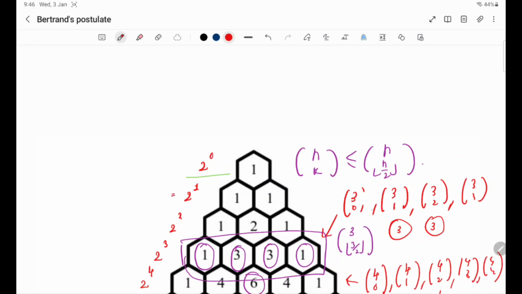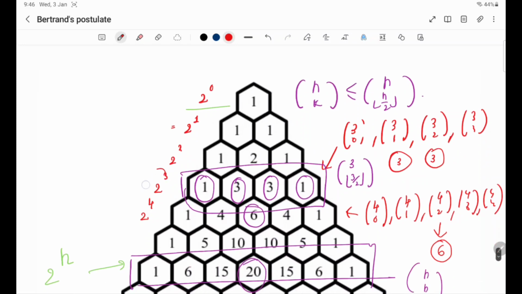Similarly, this one is 2 power 3. As the sum, you get 3 choose 0, 3 choose 1, and so on. You can see that the maximum is 3, right? So it comes in the middle, and when n is even, the maximum comes exactly in the middle, so n choose n by 2. Look at this: 4 choose 0, 4 choose 1, 4 choose 2, 4 choose 3. So 4 choose 2 is going to be 6.